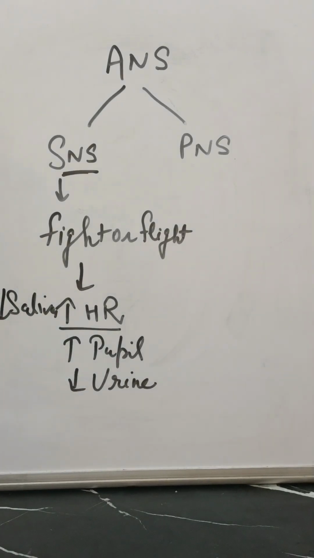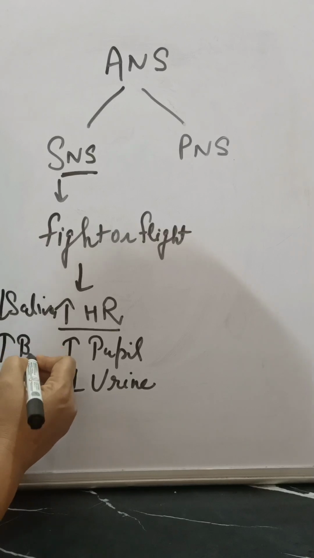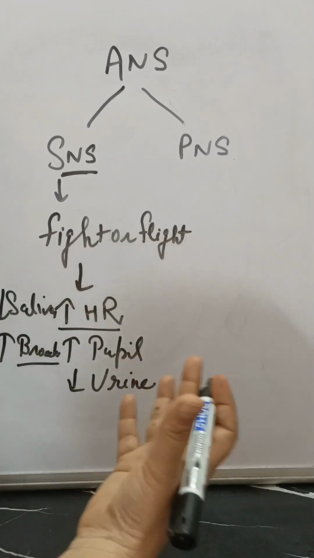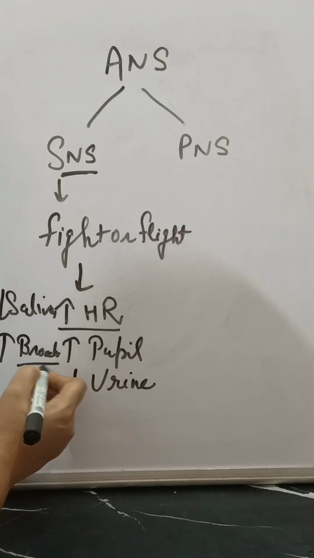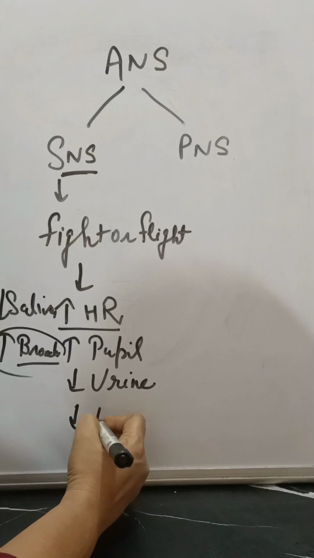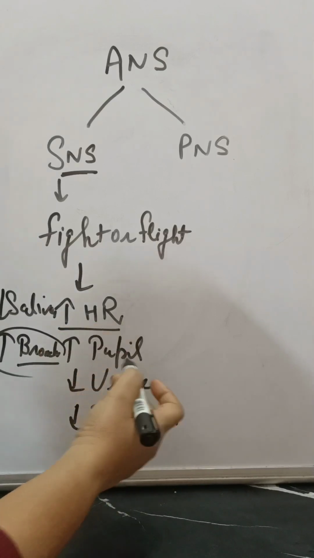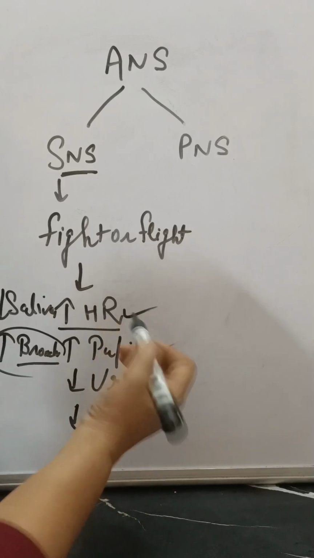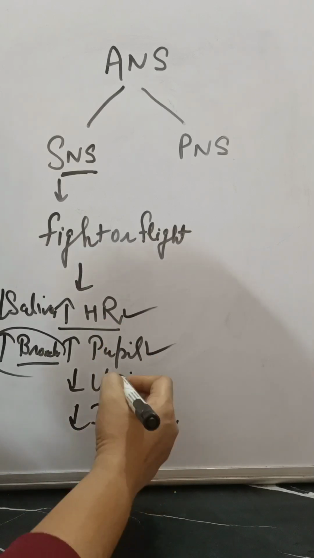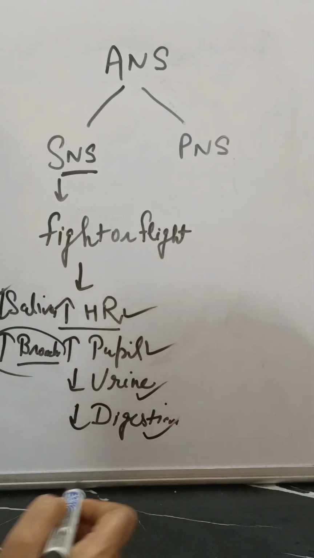And there is dilation of the bronchial tubules, the bronchi. At that time we need to be able to breathe fast, right? So there is increased bronchial dilation and decreased digestion, right? At that time everything is this: increased heart rate, increased pupil dilatation. There is decreased urine output, decreased saliva production and decreased digestive activity, okay?